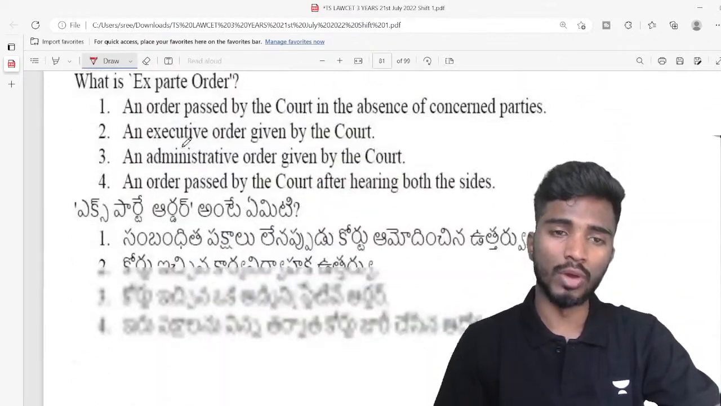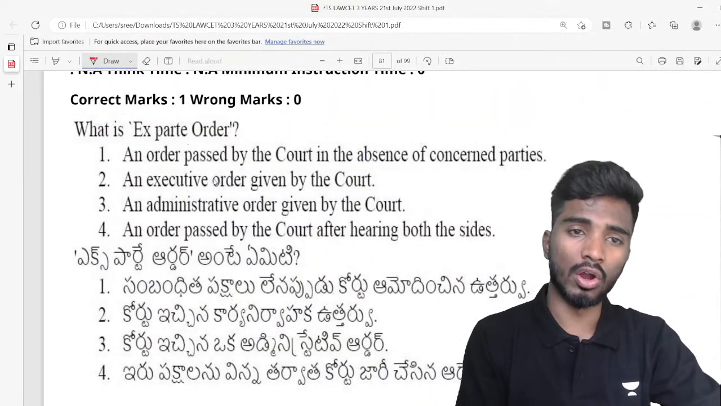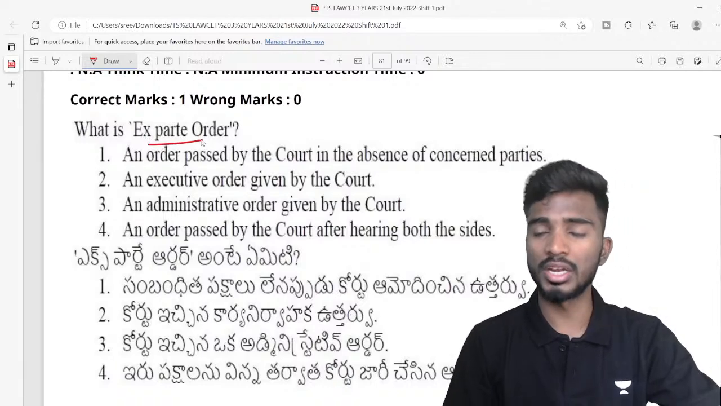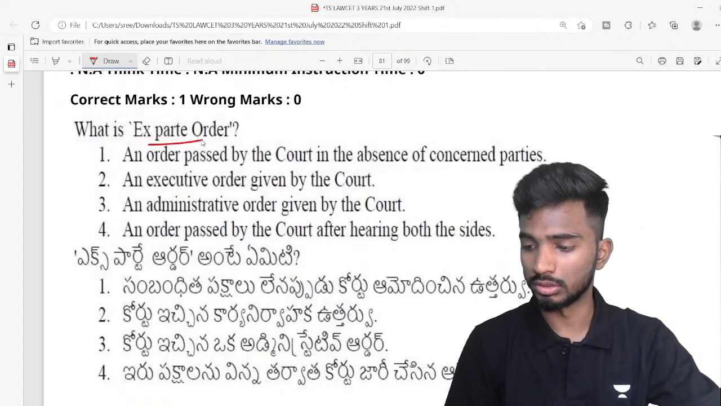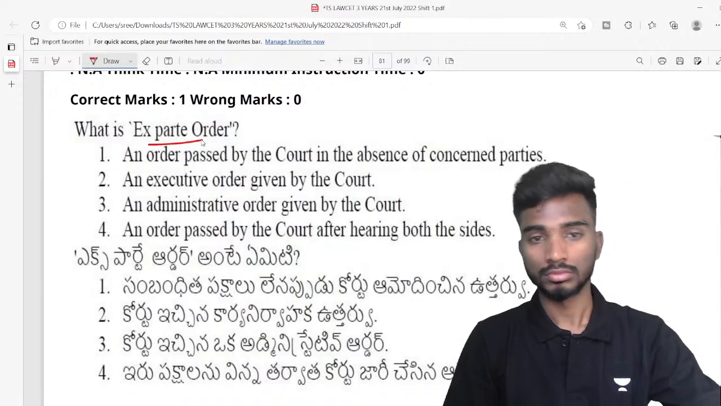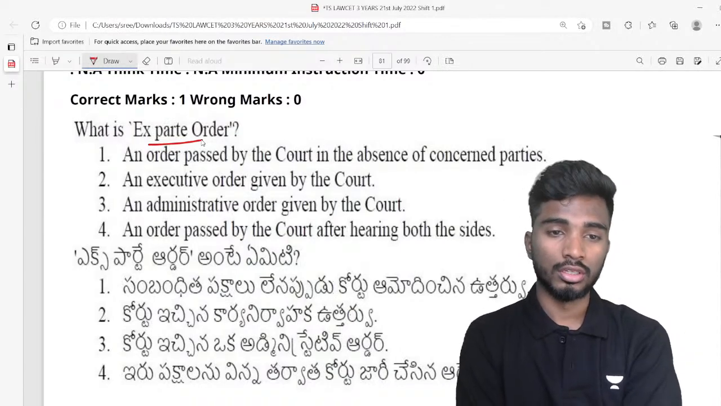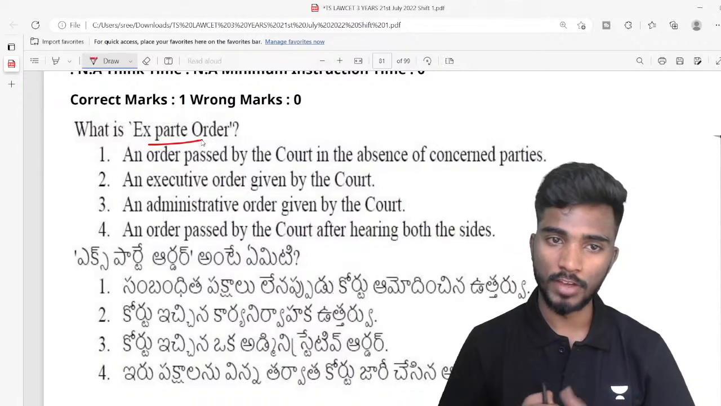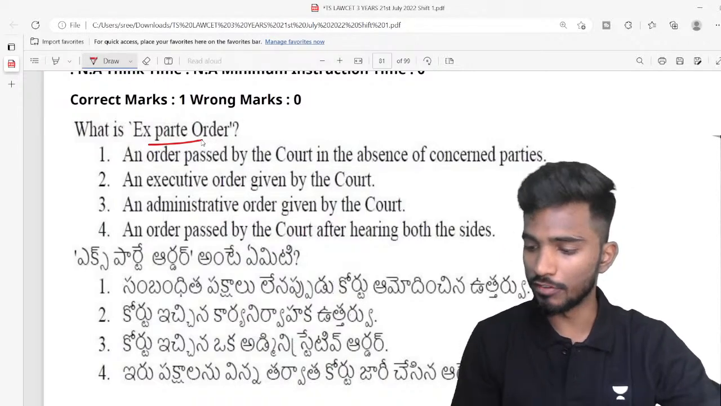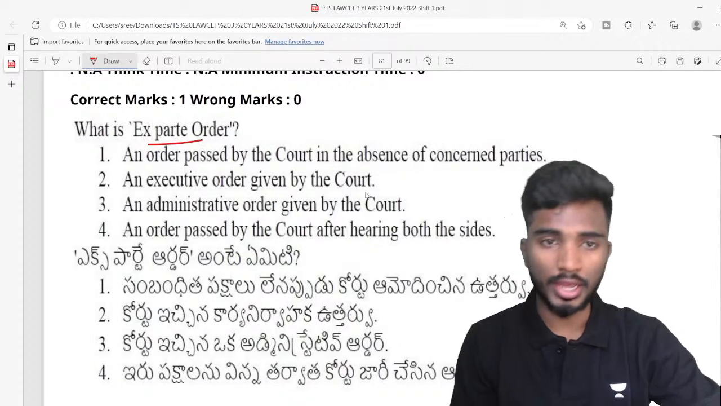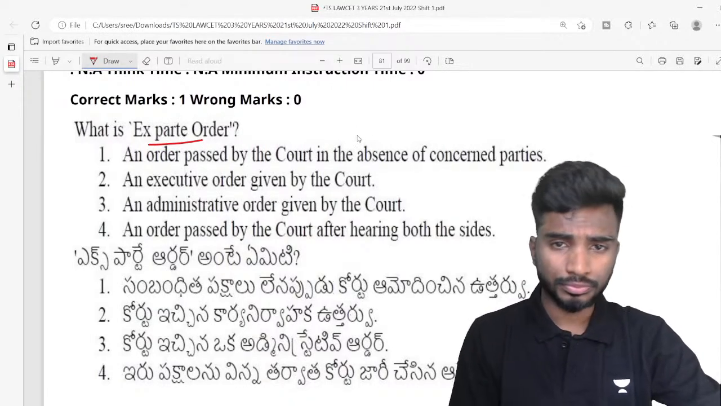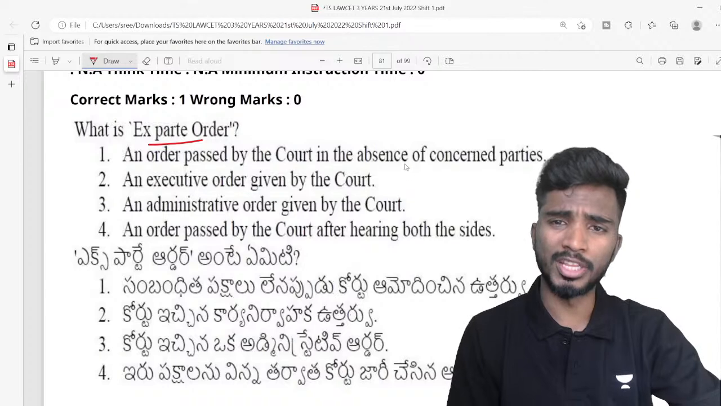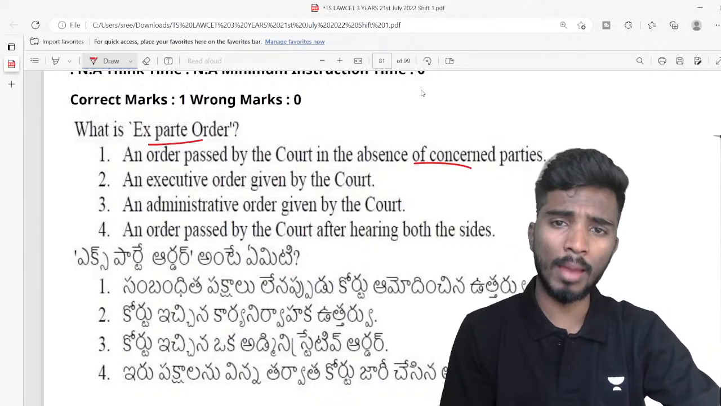Okay. 101. What is an ex parte order? Very important. Very good. Excellent, Alpha, Nidhi, Nayak. Very good, guys. So ex parte is an order passed by the court in the absence of concerned parties.